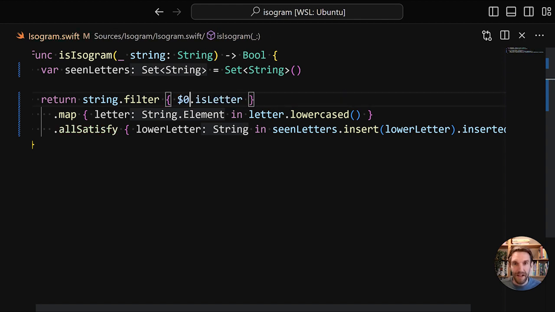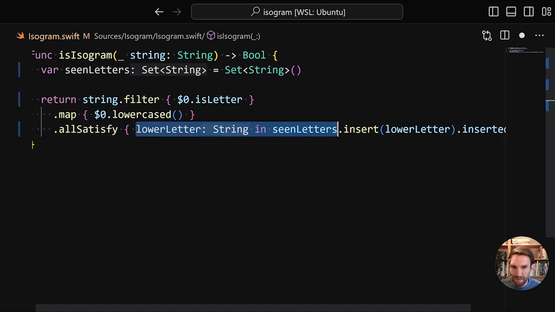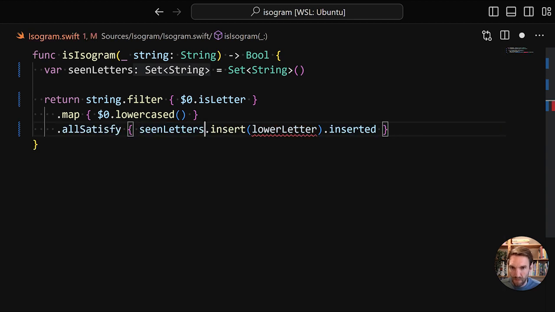And that's the exact same thing. The compiler will just rewrite this to what you just saw, but this is shorter syntax. So $0 is just the first argument of the closure. As the same thing applies to the other closures, we can also do that. So we're going to remove this, and we're going to use $0 here.